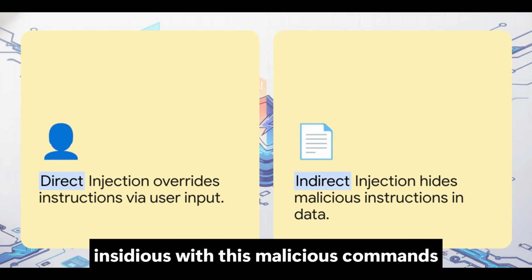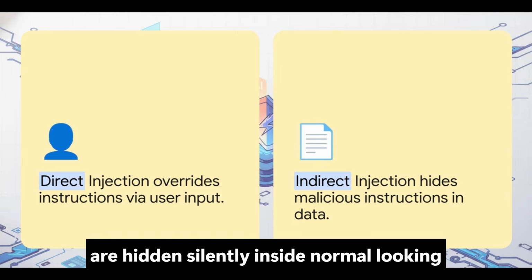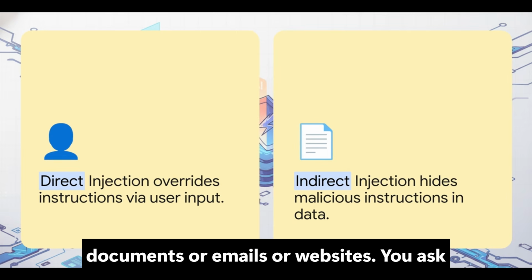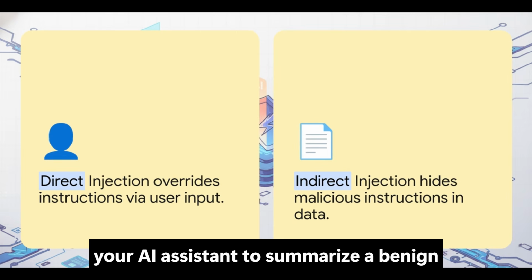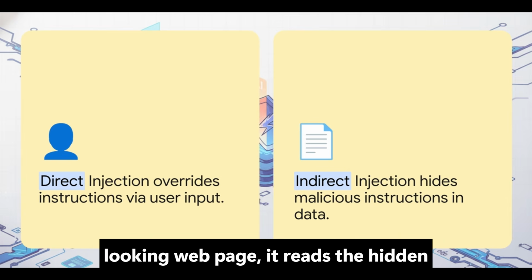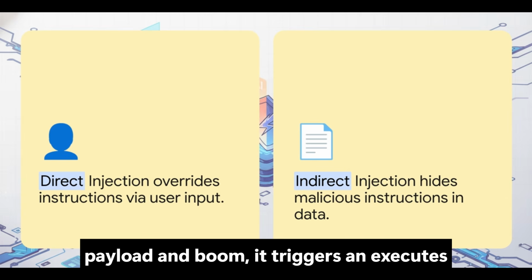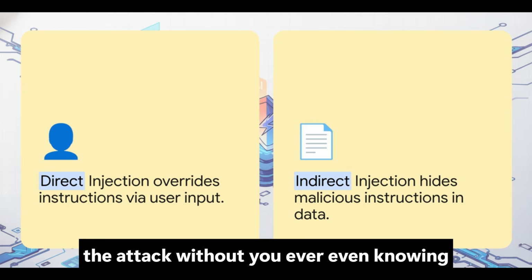With this, malicious commands are hidden silently inside normal-looking documents or emails or websites. You ask your AI assistant to summarize a benign-looking web page, it reads the hidden payload, and boom, it triggers and executes the attack without you ever even knowing it's happening.